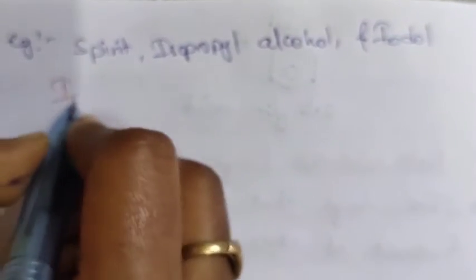Example: spirit, isopropyl alcohol, and iodol. All these are used as antiseptics. Mainly iodol is used in dressing of wounds.